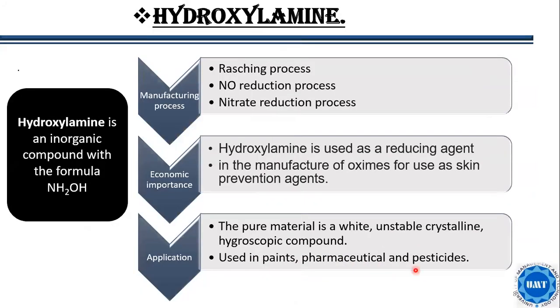So now I'm going to talk about hydroxylamine. Hydroxylamine is an inorganic compound with the formula NH2OH. It can be prepared by the Raschig process, nitrogen monoxide reduction process, and nitrate reduction process. It is of great economic importance because it is used as a reducing agent in the manufacturing of enzymes for use as skin prevention agents. The pure material is a white, unstable crystalline, and hygroscopic compound because it absorbs moisture from the environment. It is used in paint, pharmaceuticals, and pesticides.